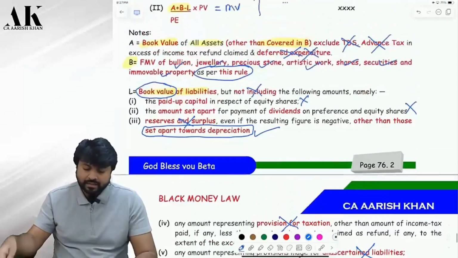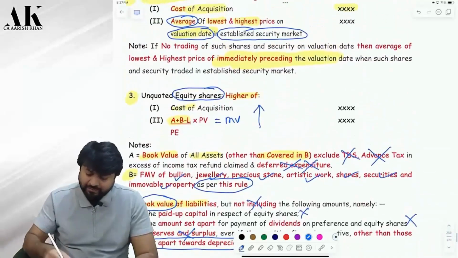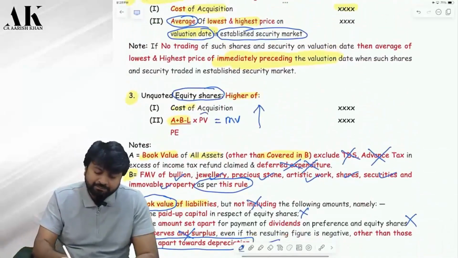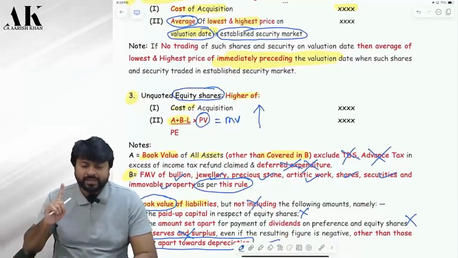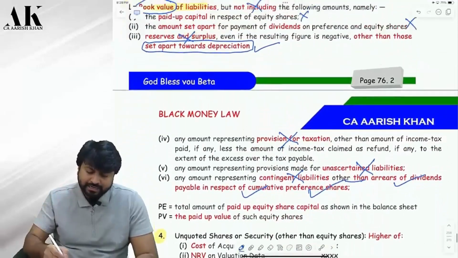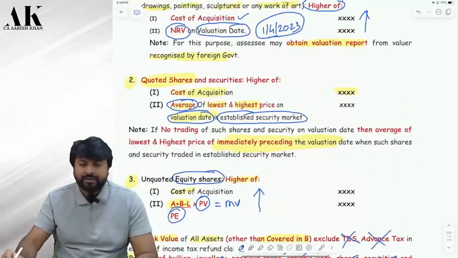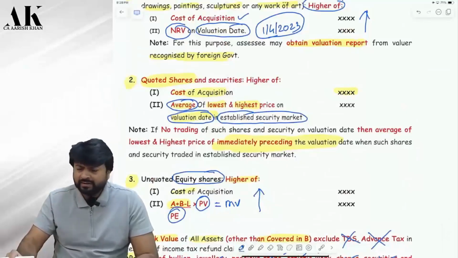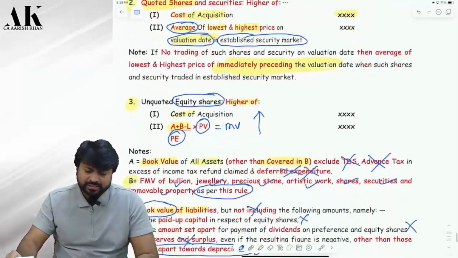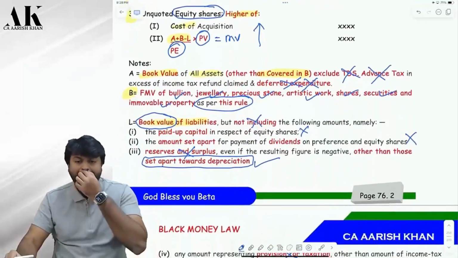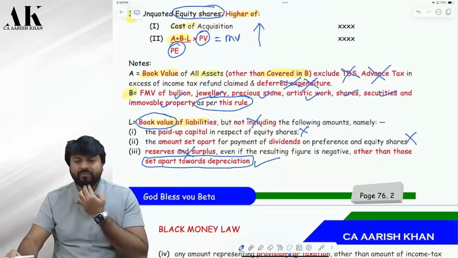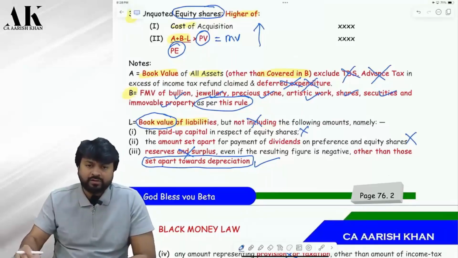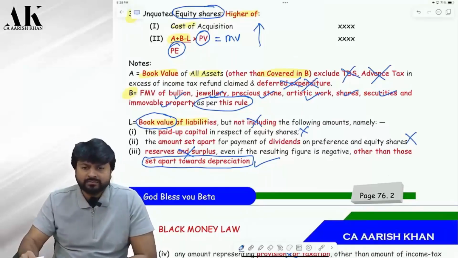Yes. And then A plus B minus L, then you will multiply by what? PV means paid up value of one share, correct? And divided by total equity capital, paid up equity. 5 crore, 10 crore, 20 crore, whatever it is. Okay. So this is how you will value unquoted equity shares.